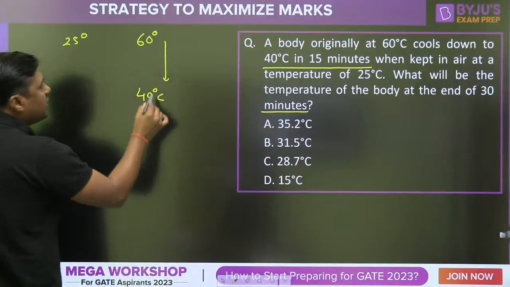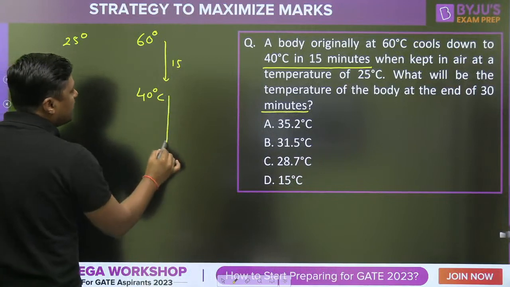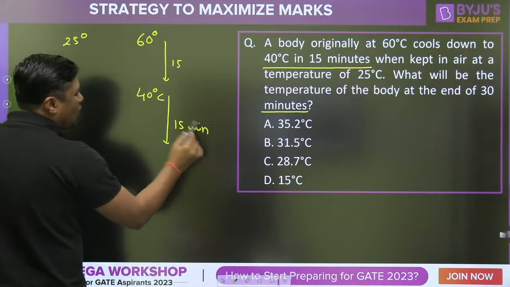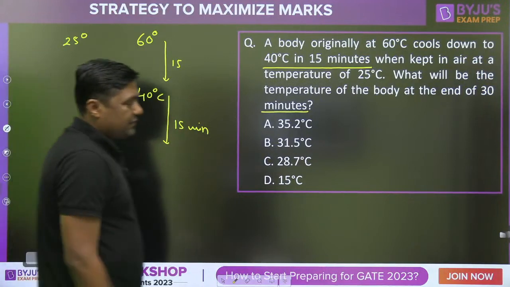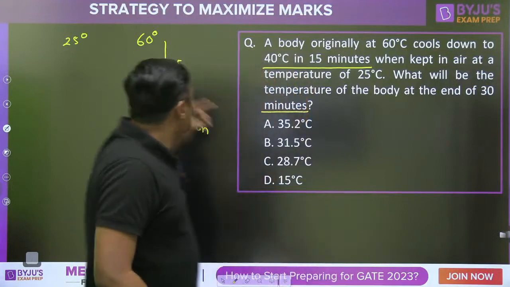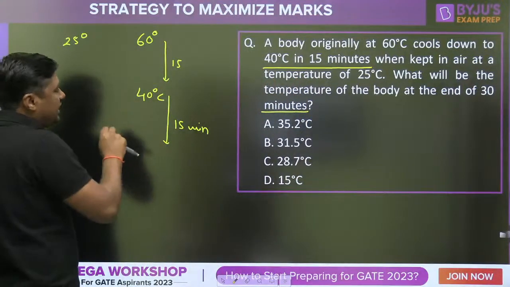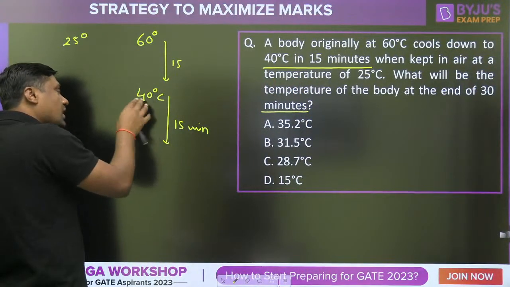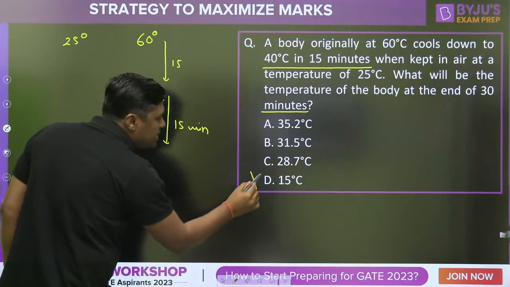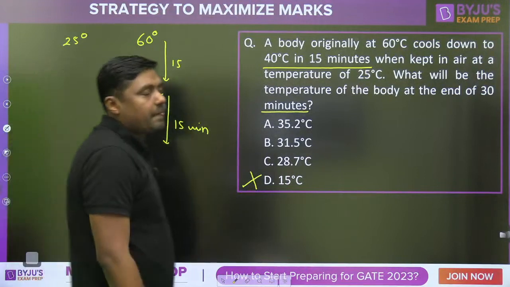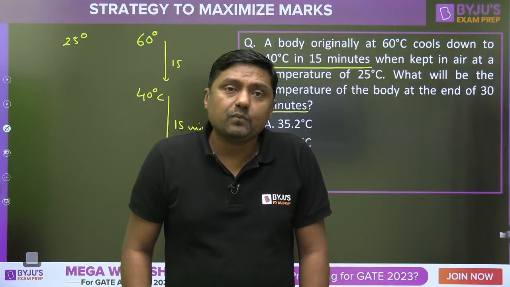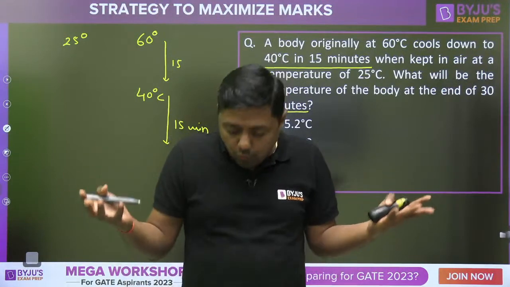Already 15 minutes is over. After that again we are spending 15 minutes. Now which is not the correct one? Here 60 to 40 it took 15 minutes. Once the temperature is down, again it will take more time, which means 15 degrees centigrade is not going to be the right answer. Now we have no formula for this.